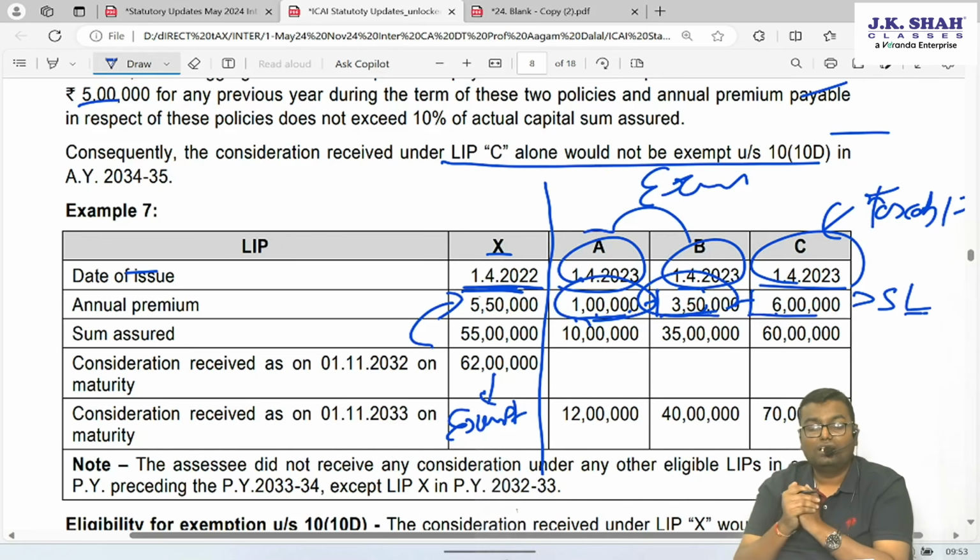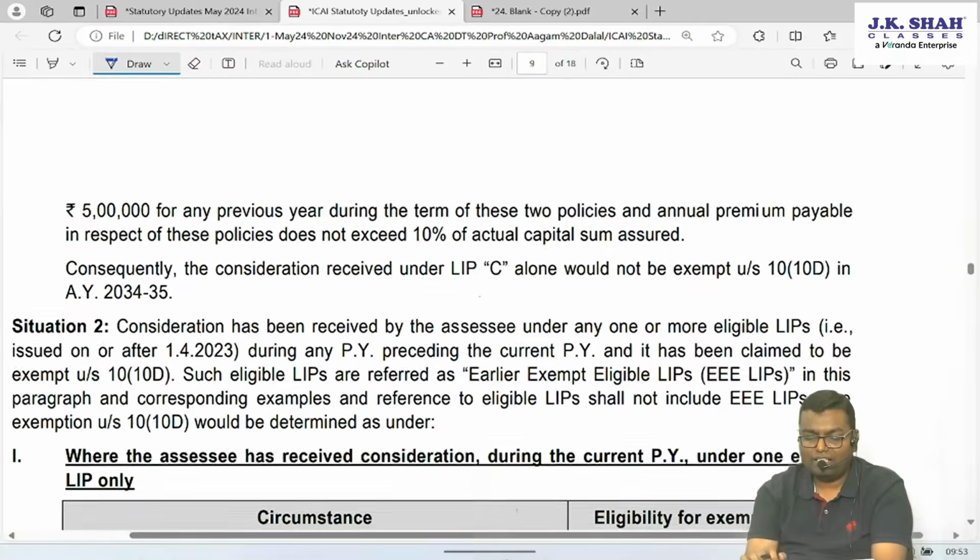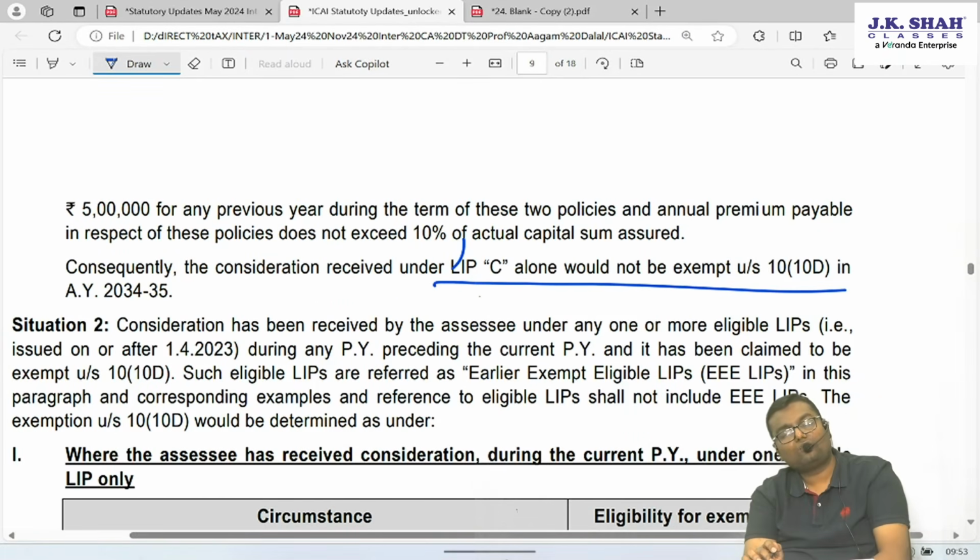You got it. This policy was issued prior to 1st April 23. That's why the 5 lakh rule does not get applied on that. It is to be applied only on those policies which are issued on or after 1st April 23. So yes, here again LIPC alone would not be exempt. Balance all 3 will be exempt.